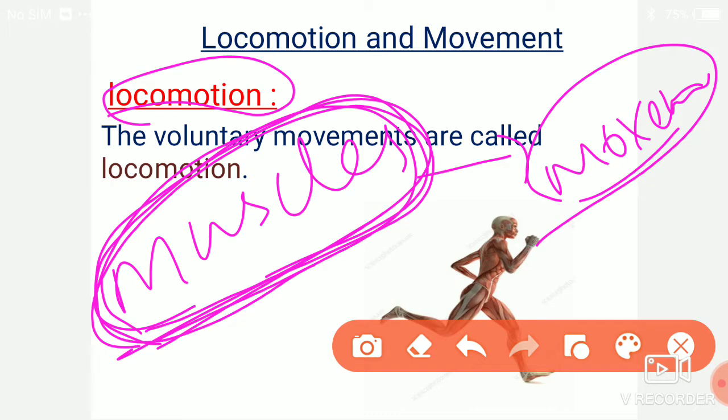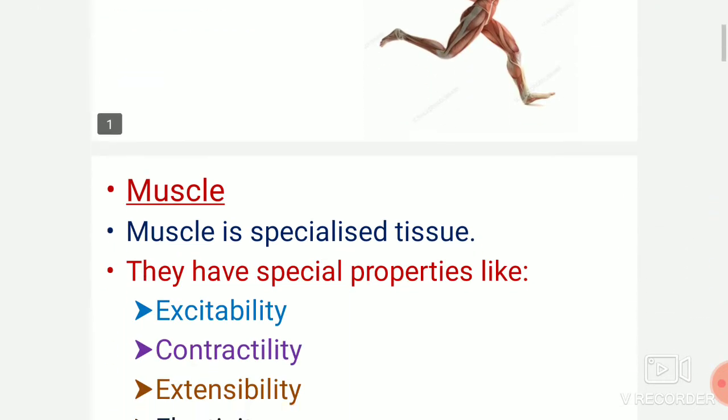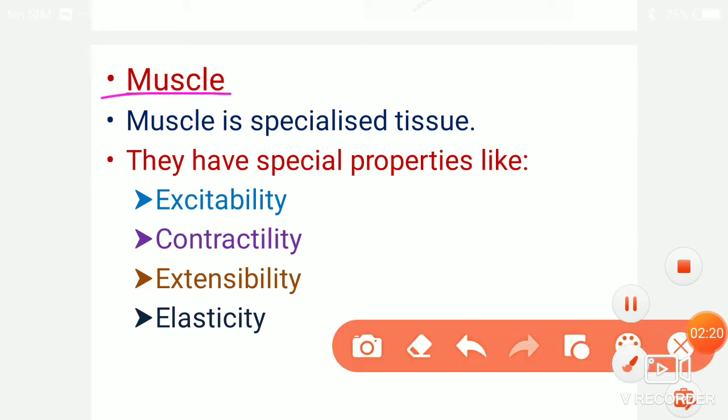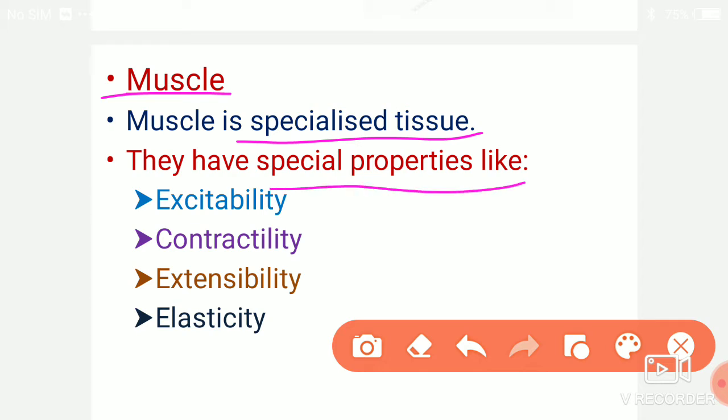First of all, what is the muscle? Muscle is a specialized tissue. Why is it called a specialized tissue? Because the muscle has special properties.